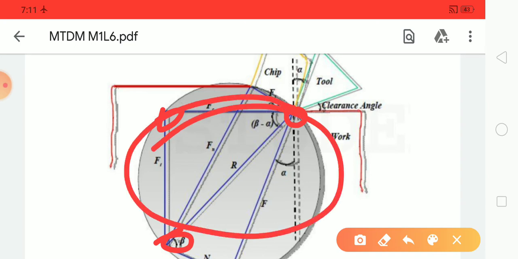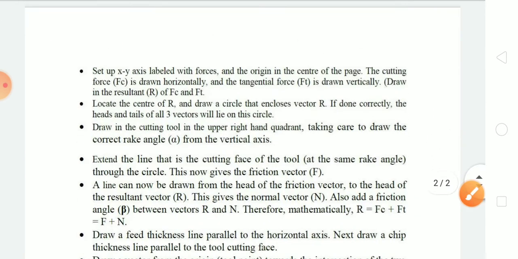Okay, and now the next step is to draw the cutting tool in the upper right quadrant, taking care to draw the correct angle alpha from the vertical axis.